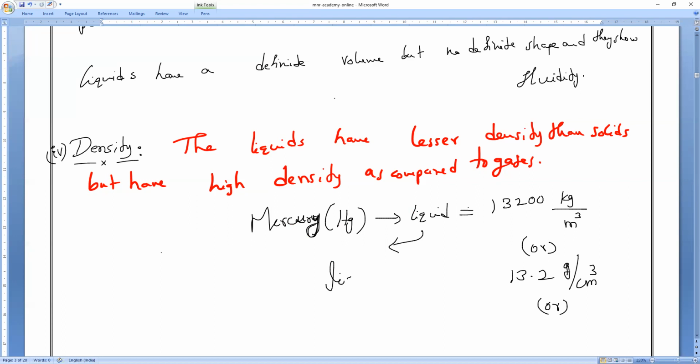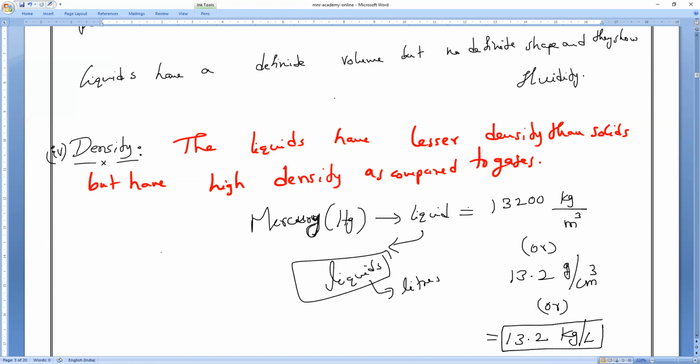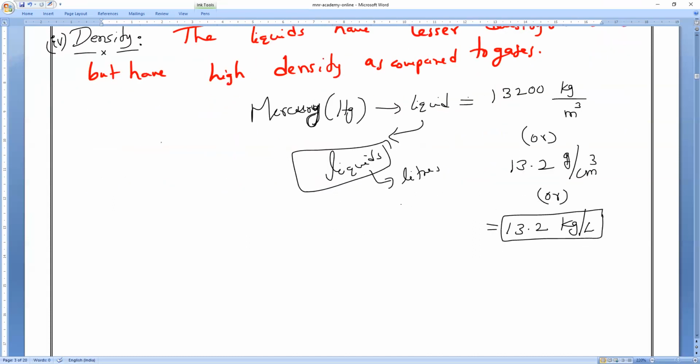Liquids will be measured in what? Liters only. If you take liters, I will say 13.2 kilogram per liter. Remember, 13.2 kilogram per liter. Understand? That is what you have to remember.